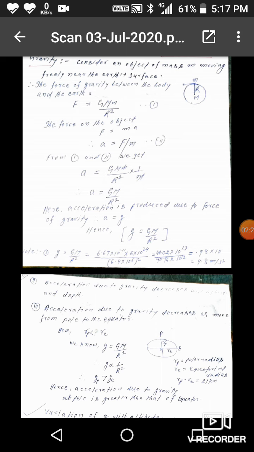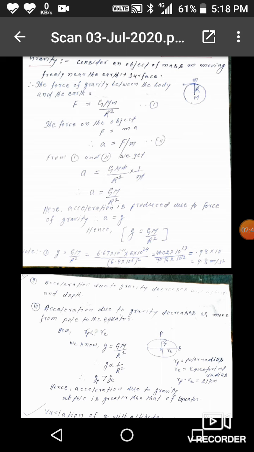Now second note, acceleration due to gravity decreases with altitude and depth. As you go up and down from the surface of the earth, the value of g decreases. Third, acceleration due to gravity increases as we move from the equator to the pole. So acceleration due to gravity changes due to the shape of the earth also.